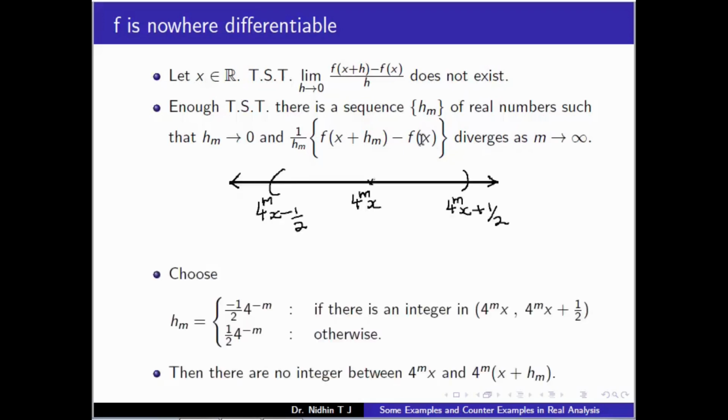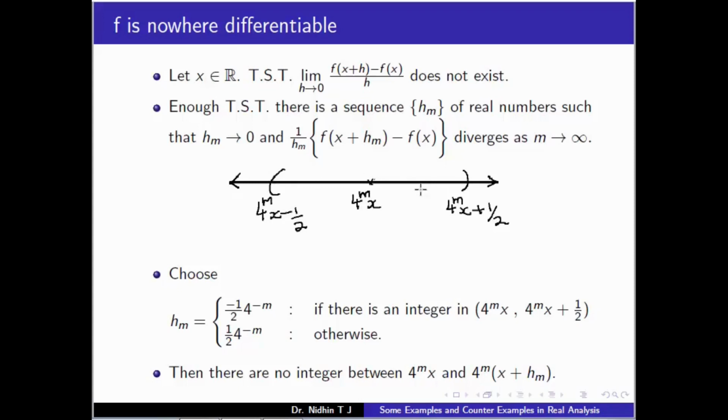And now the construction of h_m. Note that in the neighborhood of 4^m x, the interval from 4^m x - 1/2 to 4^m x + 1/2 has length 1. So the upper limit is 4^m x + 1/2, the lower limit is 4^m x - 1/2, and the distance is 1.